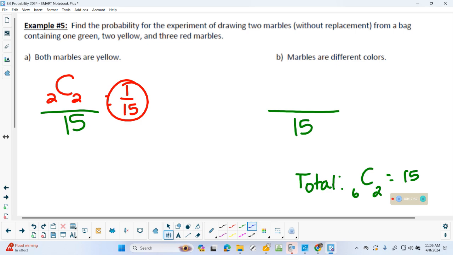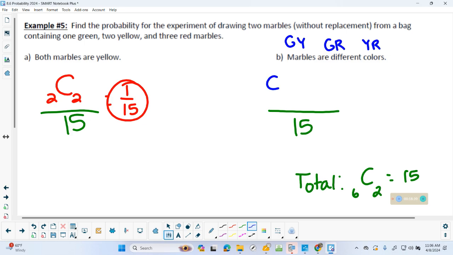Now, different colors. Different colors means you could have a green and a yellow, or yellow and green, it doesn't matter, same deal. Green and red. And of course we could have yellow and red. So I'm looking at scrambling up the colors. I'm going to do the same thing and write some combinations for them. I'm going to start with the green and the yellow.